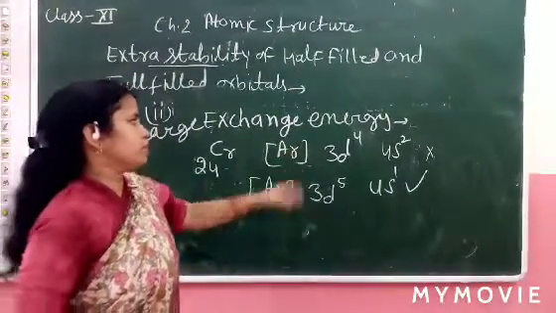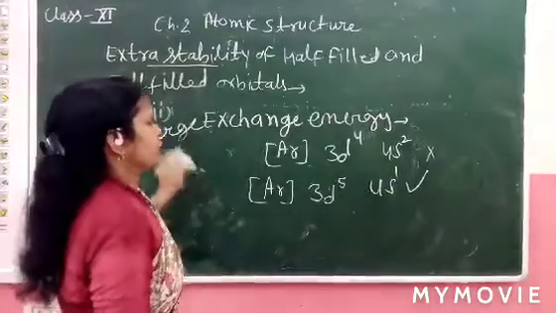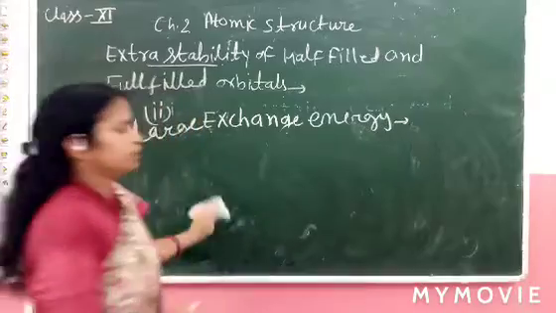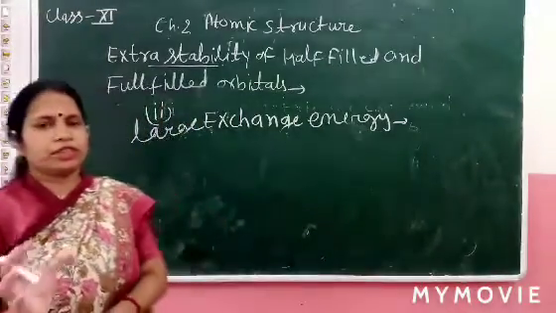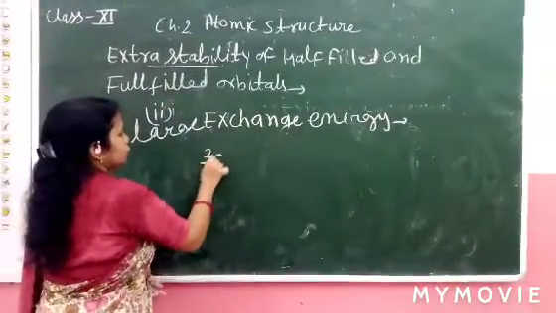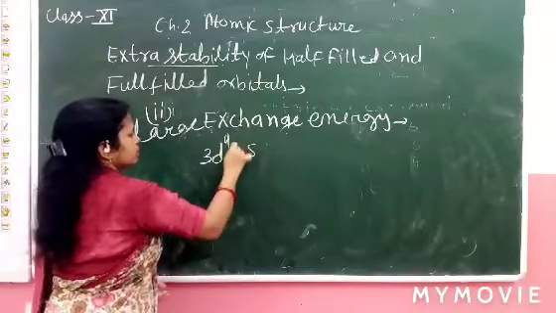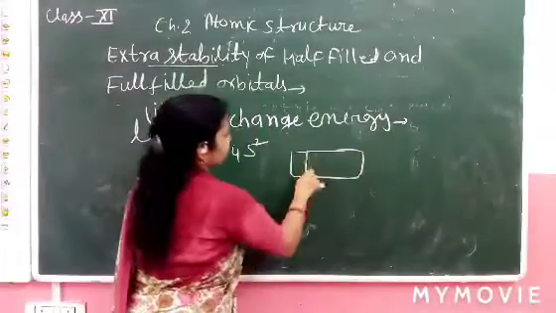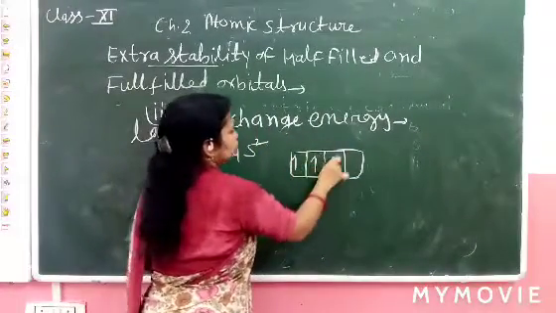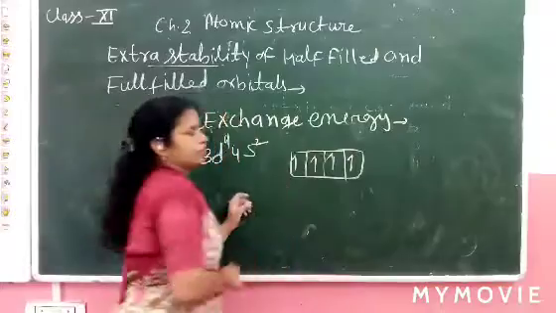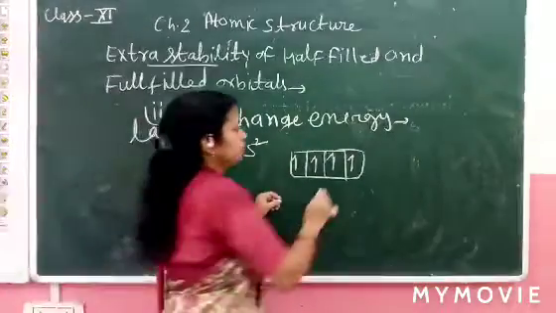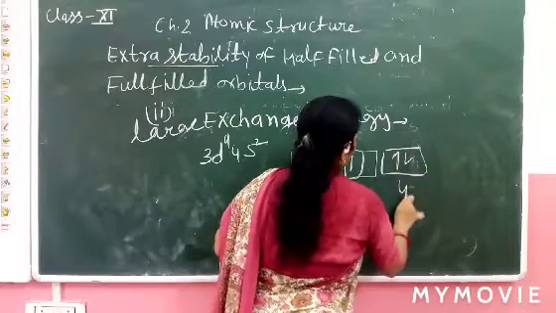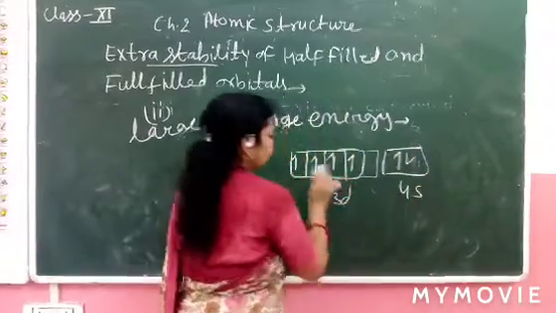We can take any example for half-filled orbital and full-filled orbital; both are the same. So now let's see the example d4, 3d4 4s2. This is 4s, and this is 3d.